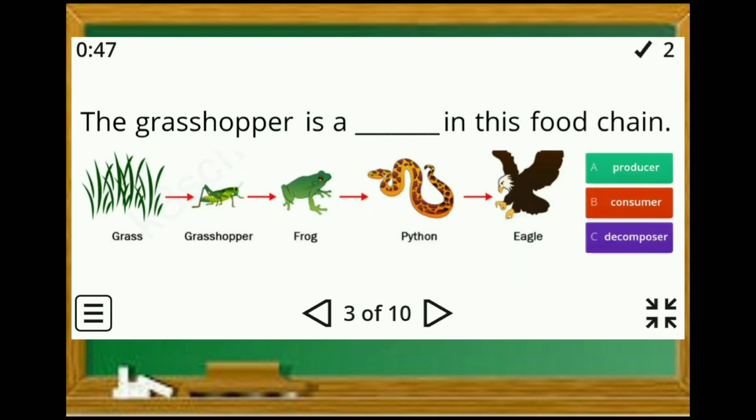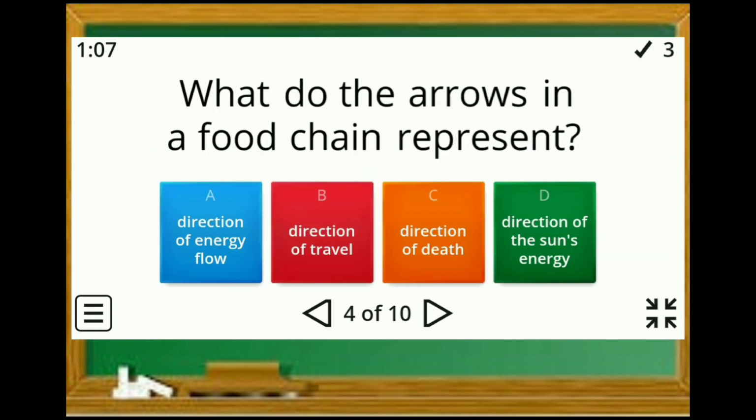The grasshopper is a blank in this food chain. A. Producer, B. Consumer, or C. Decomposer. B is the correct answer. What do the arrows in a food chain represent?